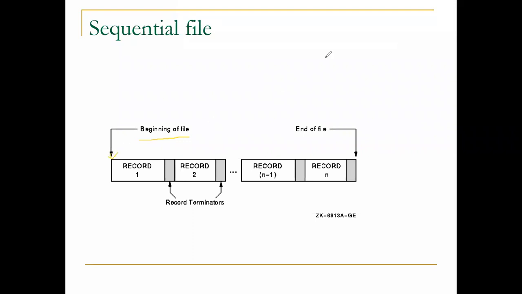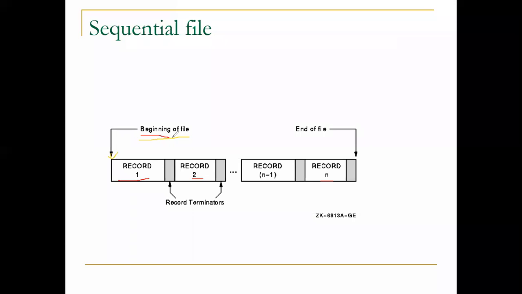Which function we are using here, we'll see later, but concentrate on the theoretical part. This is the structure of a sequential file. You can see records are stored in sequential manner: record 1, record 2, up to record n. And this is the beginning of file.